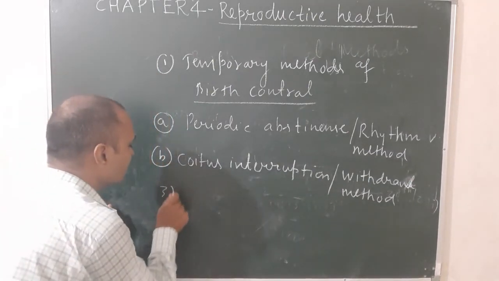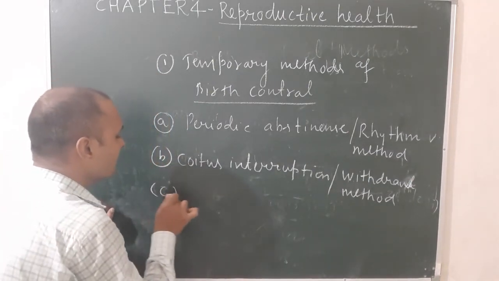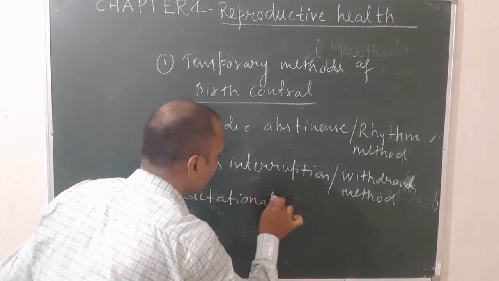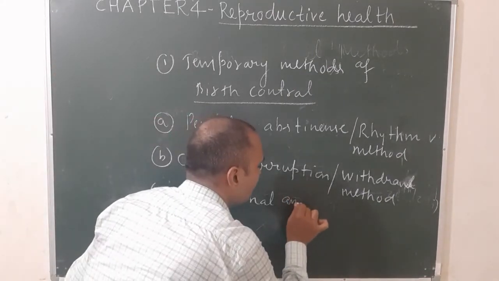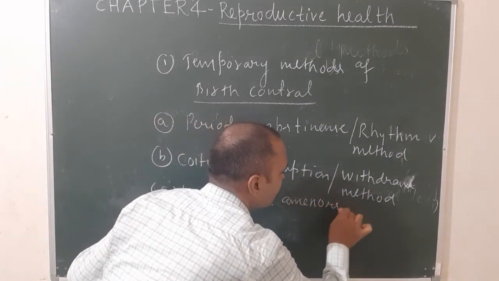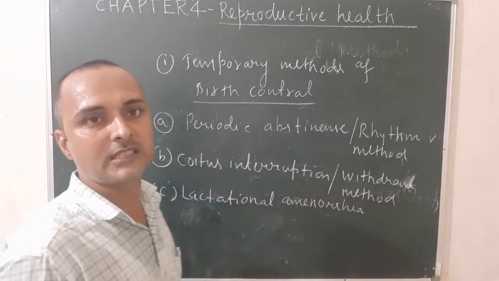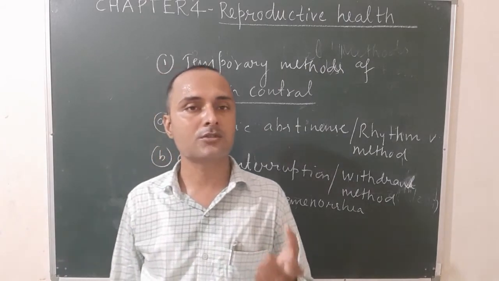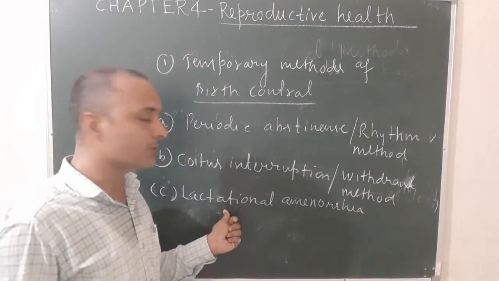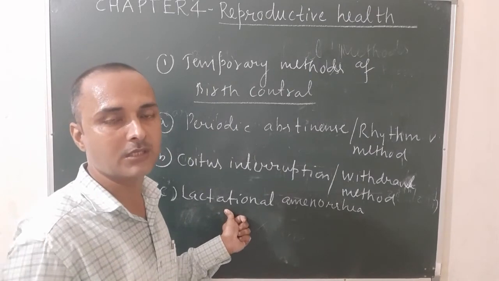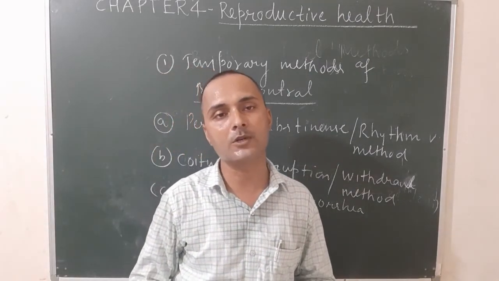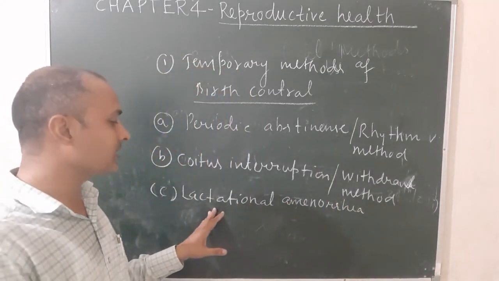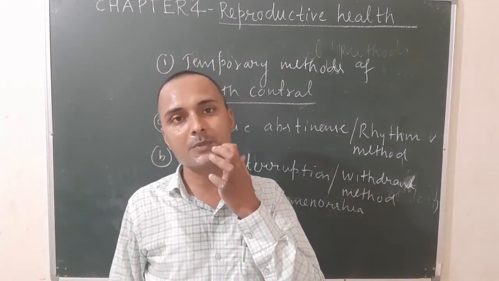And the third one is a natural method, known as lactational amenorrhea. In this method, just after childbirth, for about 6 months, the hormones responsible for ovulation stop. And on these days, when semen is transferred to the female body, the chances of pregnancy are nil.